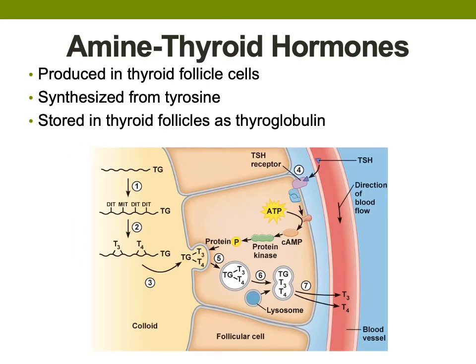Amine hormones: the thyroid hormone group of amine hormones is produced in the follicles of the thyroid gland. Again, thyroid hormones are synthesized from tyrosine. Basically, thyroid hormone is a long chain of tyrosine amino acids with 3 or 4 iodide ions attached to it. Before the iodide ions are attached to the long chain of tyrosine amino acids, it is called thyroglobulin.